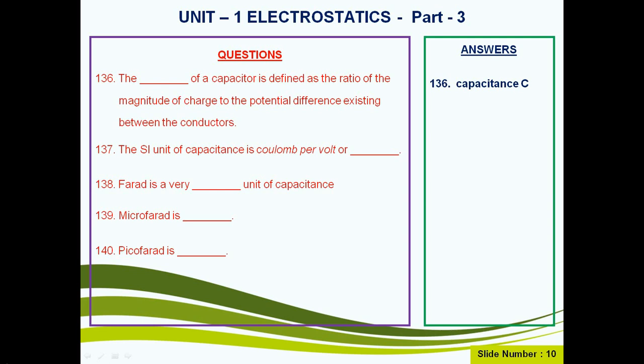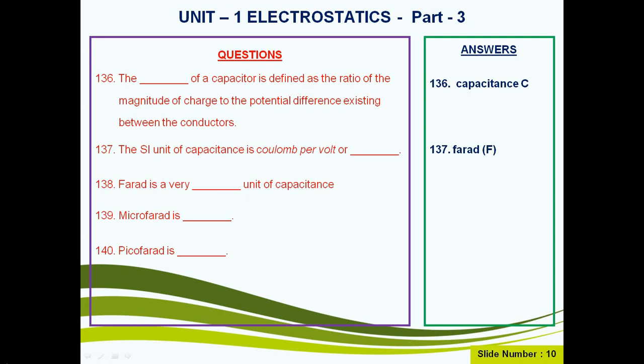Question number 137. The SI unit of capacitance is coulomb per volt or farad. Here we know capacitance is charge by potential difference. Therefore, one unit is coulomb per volt, or the other unit for capacitance is farad. Question number 138.